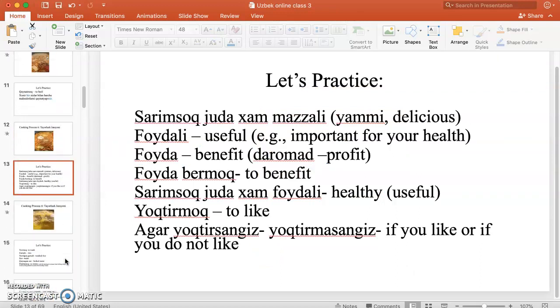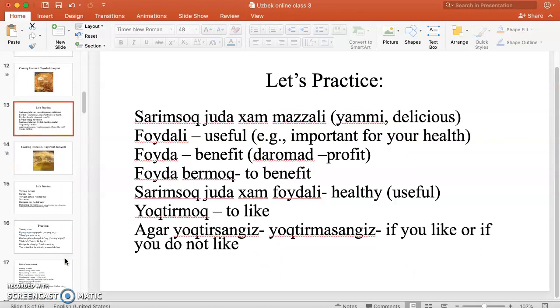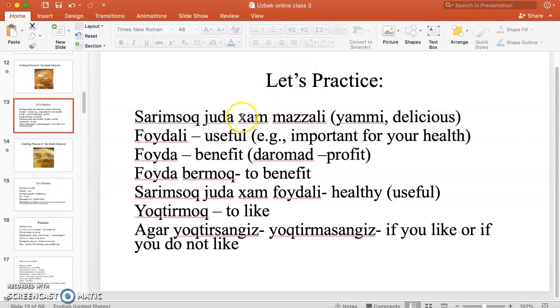Keling qaytaramiz. Sarimsoq. Sarimsoq juda ham mazali. Sarimsoq means garlic, right? By now you know. Mazali means yummy, delicious. Okay? Foydali. And of course, some of you may not like it and it's very healthy. Foydali means useful.